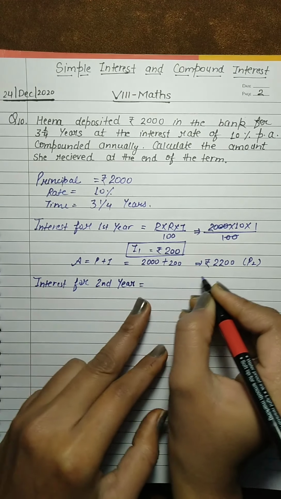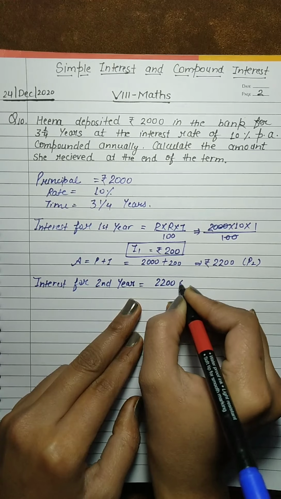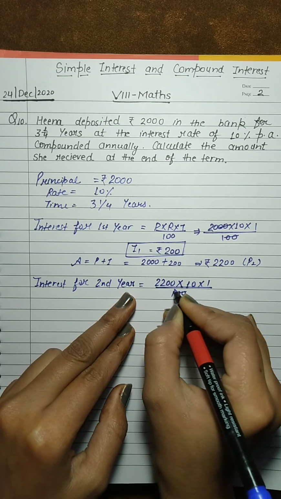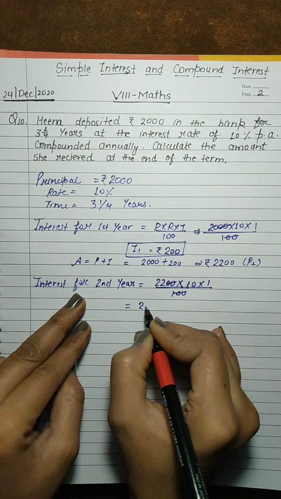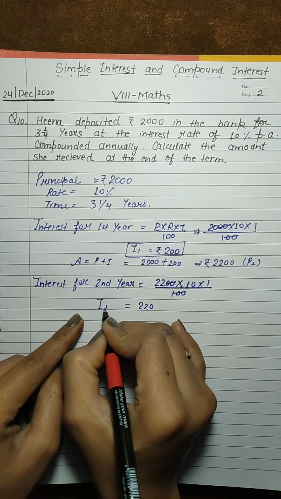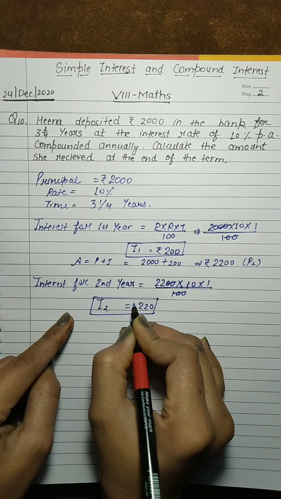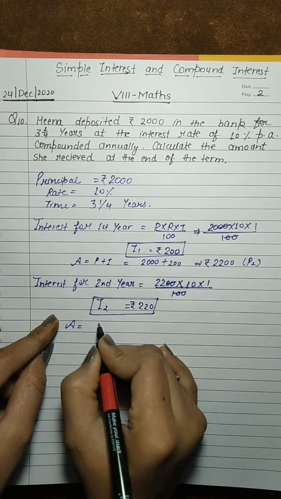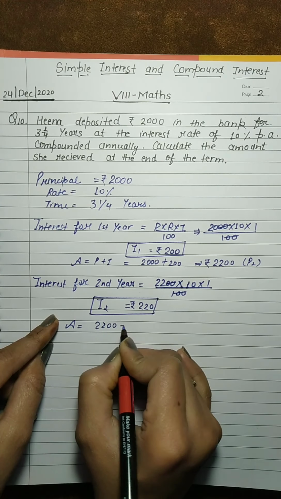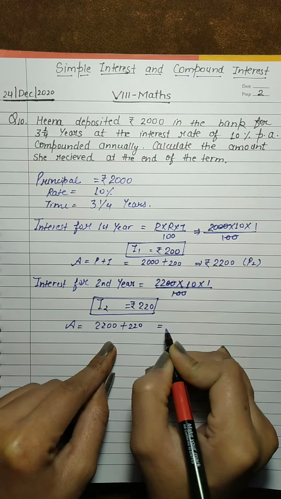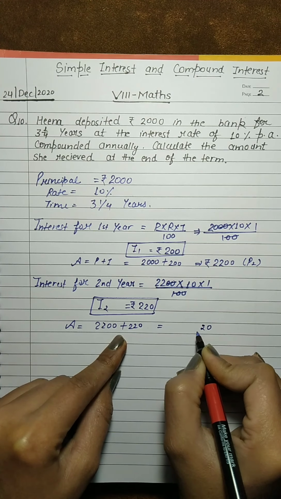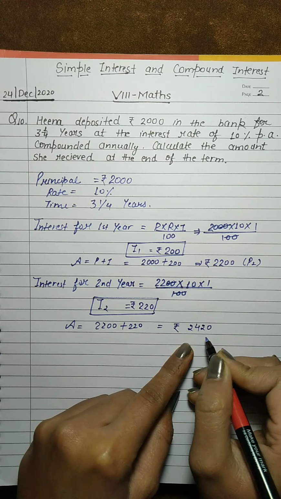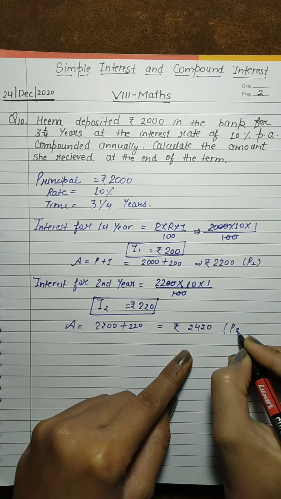second year, that is the principal for second year into rate, that means 10 and that is 1 upon 100. Okay so that means we have 220. Okay so that is the interest for second year. Okay now what is the amount here? Amount that will be, that is the principal here and that is the interest here. So we have that is 2420, or we can say that is the principal for third year.